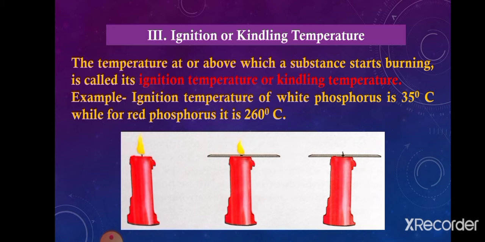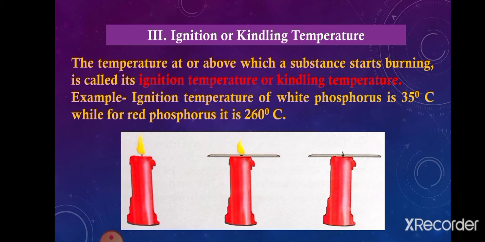Now you can understand it by one simple activity. What you have to do in this activity is take one aluminum foil and make a hole in it. Now take a lighted candle and slide the aluminum foil just below the flame and above the melted wax. Meaning that foil should be in between the flame and the melted wax, as you can see in the image.